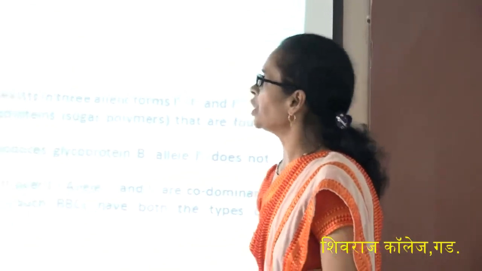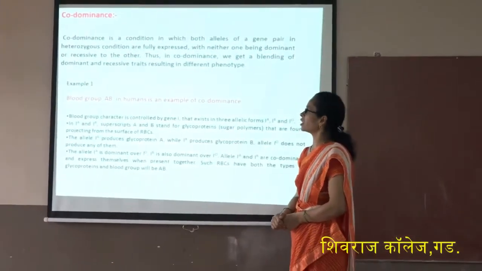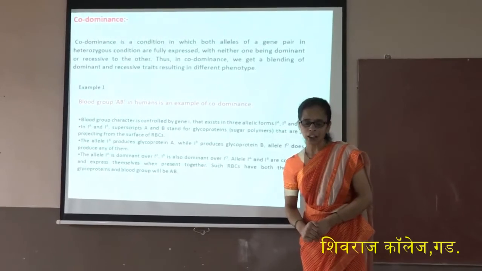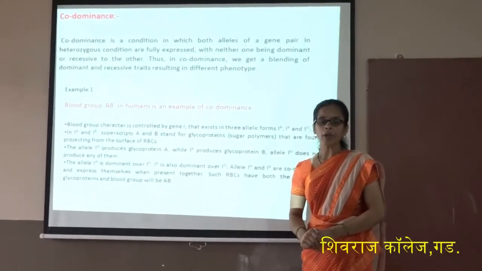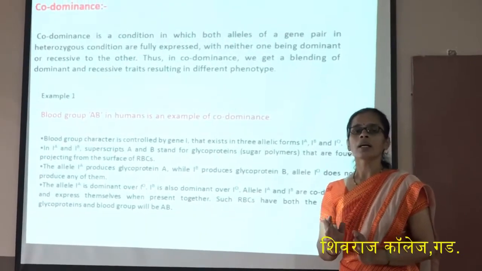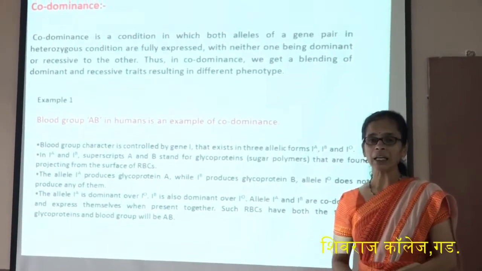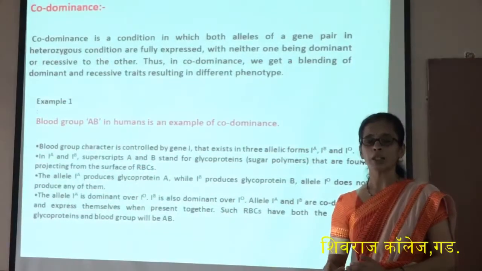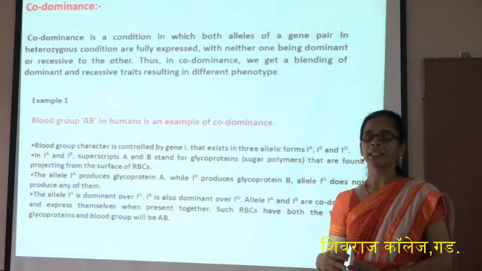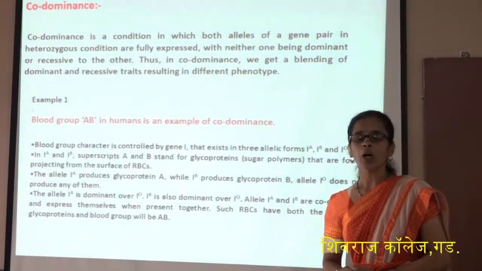It is a condition in which both alleles of a gene pair in the heterozygous condition are fully expressed. In incomplete dominance, the alleles are expressed partially, but here both alleles are expressed at the same time, and therefore this is called codominance.